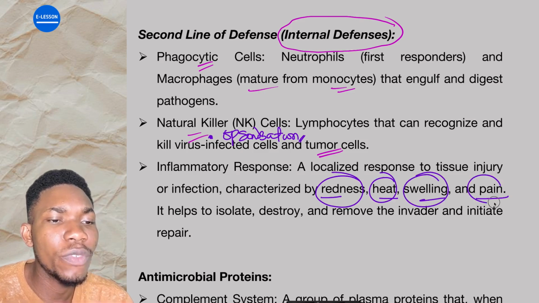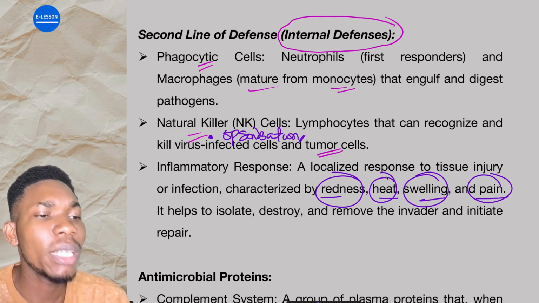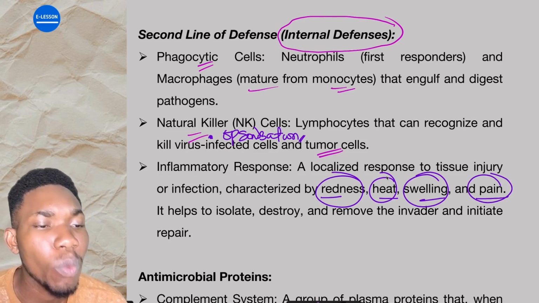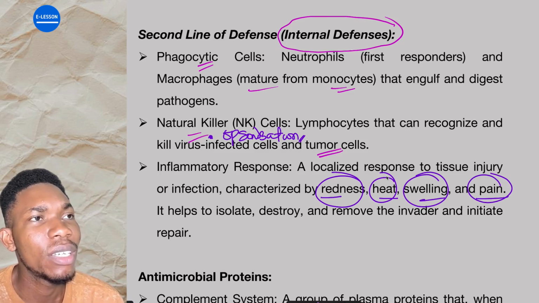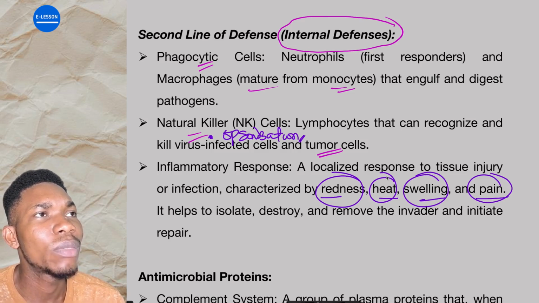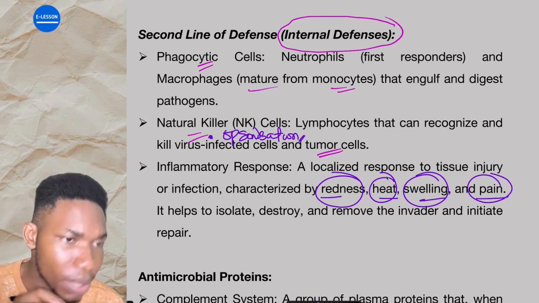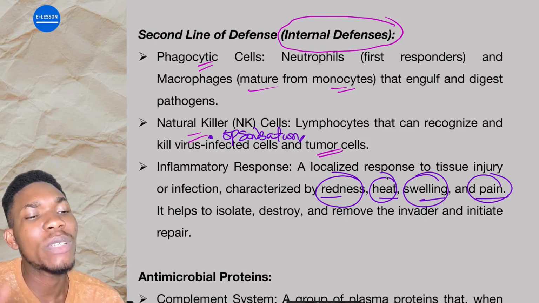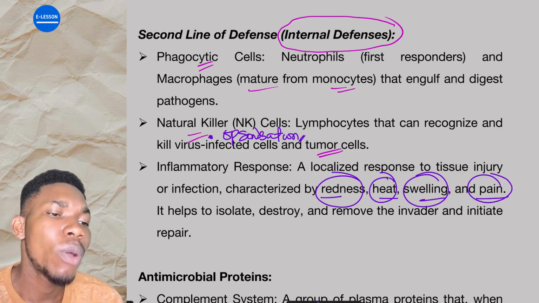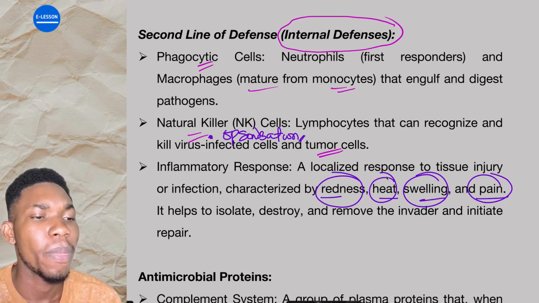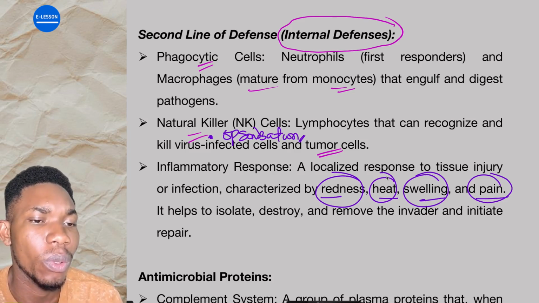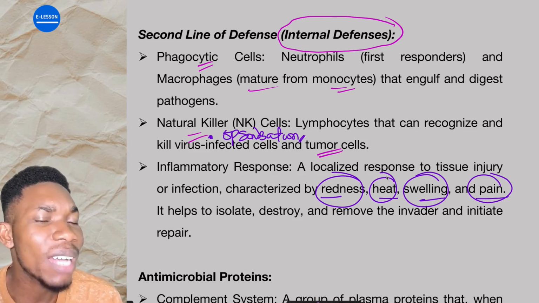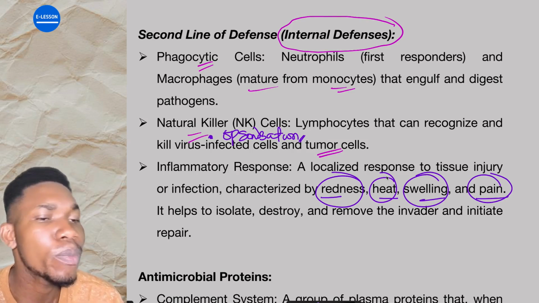What do we mean by classical features of inflammation? We are talking about when somewhere is inflamed. What are some of those things that you should be expecting to see? For instance, let's say you discover that a particular place in your body is swollen up. Let's say it is inflamed. What are some of the things that make you say this particular place is inflamed? Maybe the place will be hot, as compared to other parts of your body. The place might swell. The place might become red, rubor. The place may become very painful, and sometimes it may even lose the function of what it's supposed to do.